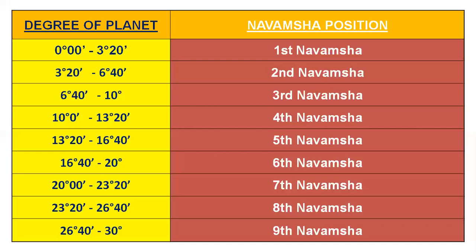And using this, we can also create a Navamsha chart manually. It also applies to the Lagna. If your Lagna is, say, 3 degrees 20 minutes, or for example 5 degrees, just to make an easy example, it is in the second Navamsha. How we calculate Navamsha, or how we cast a Navamsha chart, we will discuss in a separate video. For now, in this video, we are only checking if the planet is in Pushkar Navamsha or not.